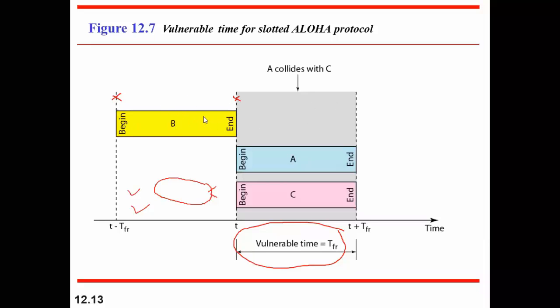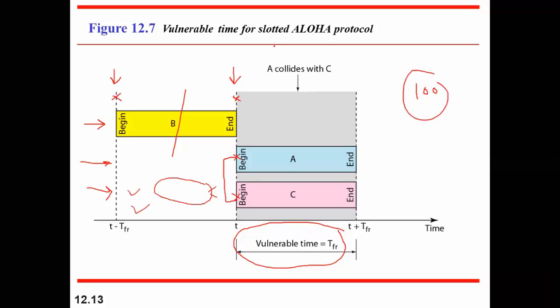We have divided the channel into time slots, and we have fixed that station can send at the beginning of the time slot. No station can send in the middle. You can see, collision is still there because 2 stations can start at the same time. Here station A and station C begin their packet transmission at the same time. So yes, collision is again there. We cannot say the efficiency we are getting is 100% in this case also.